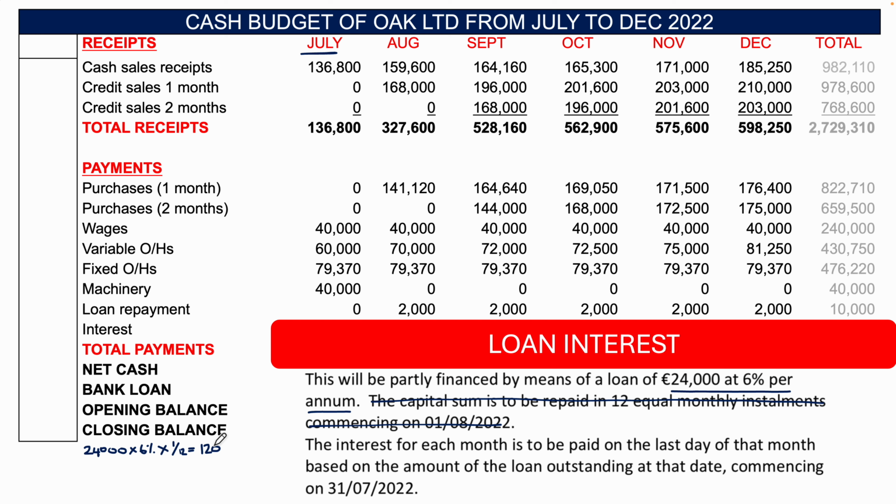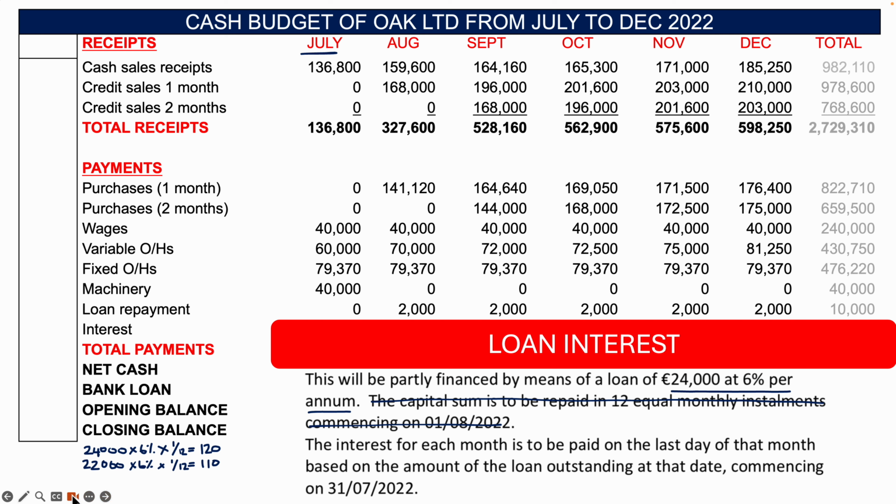Now, in the next month, you're going to have 2 grand taken off that loan, right? So you're going to have 22,000 multiplied by 6% multiplied by 1/12. Okay, so 22,000 by 6% by 1/12. All right, and that'll be 110 then.